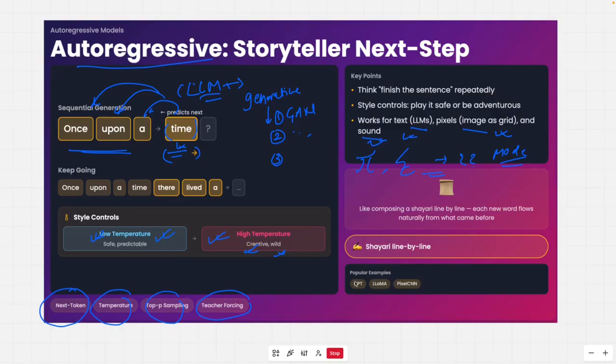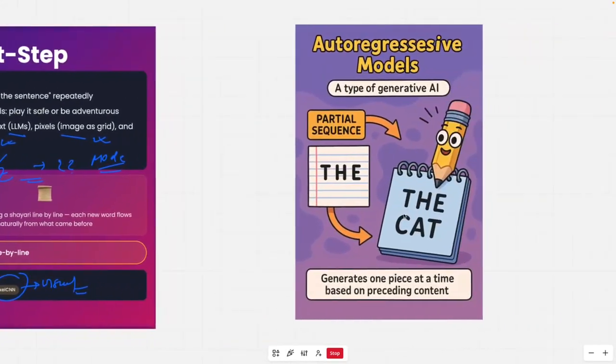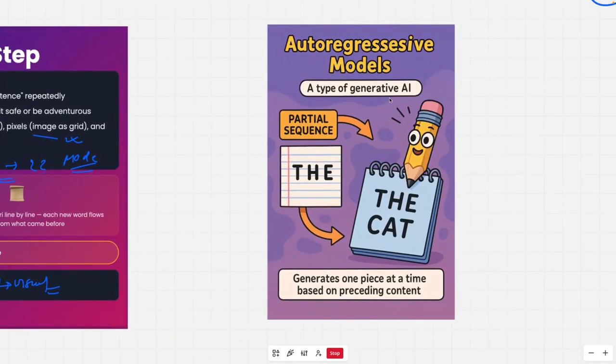So these are the popular ones: GPT, Llama, PixelCNN. This is also for visual. This one we can just take as an example: when you say "the", it gives you "cat". It's just an example to show this.